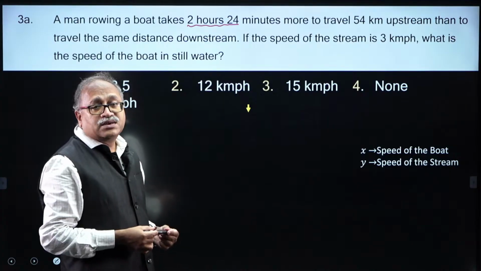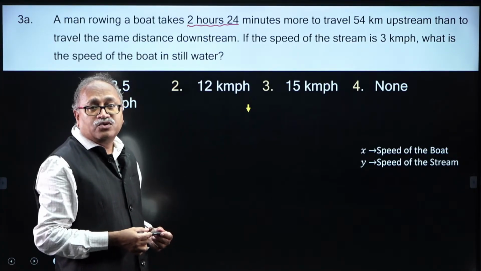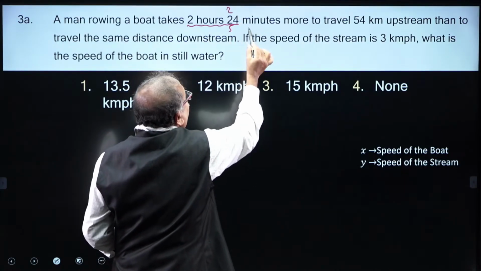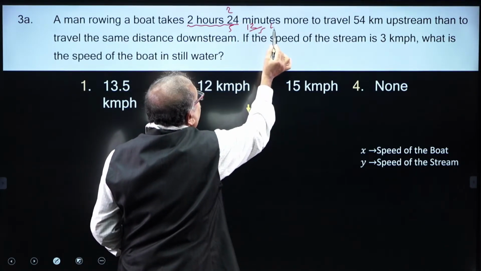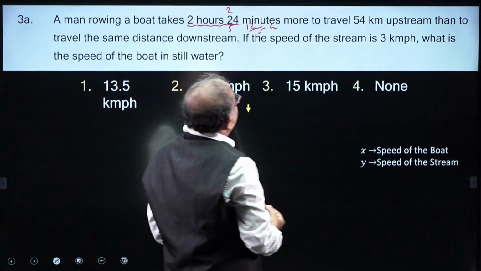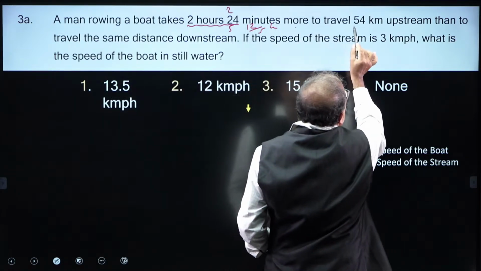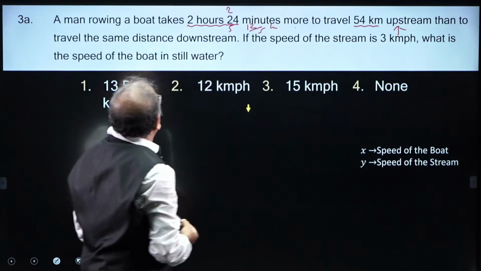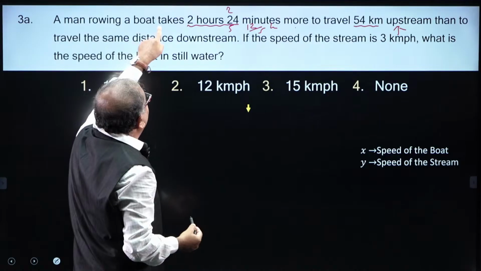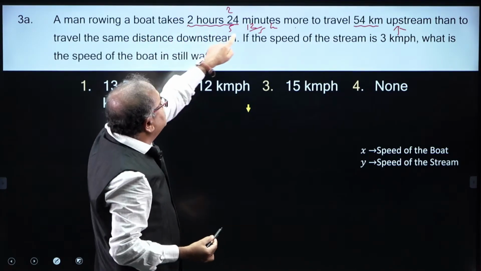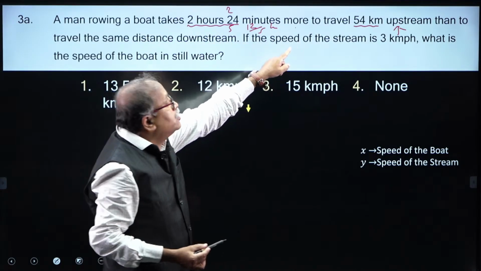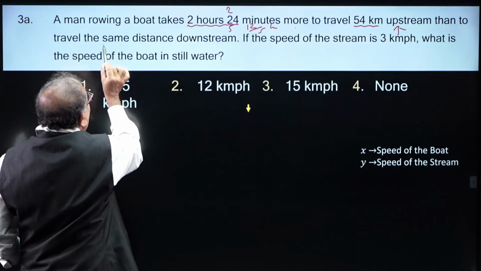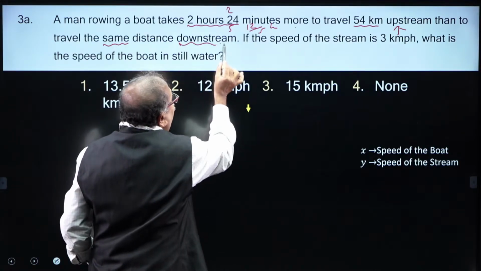So 24 by 60, that is 2 by 5, so that comes 12 by 5 hours more to travel 54 kilometers upstream than to travel the same distance downstream.